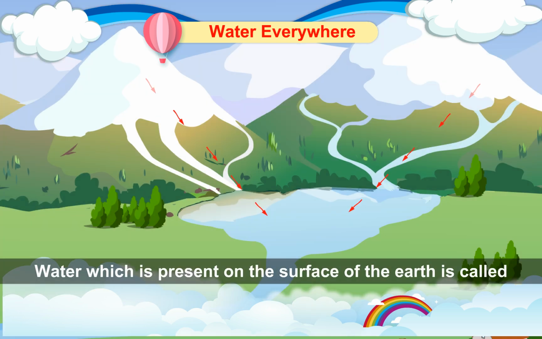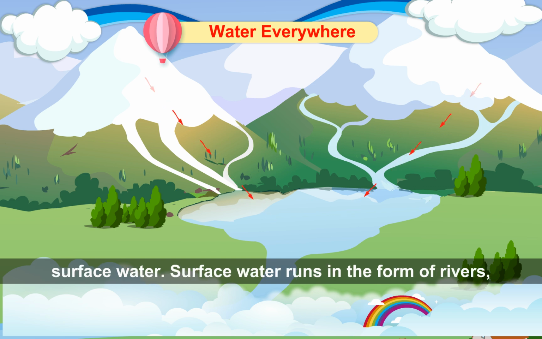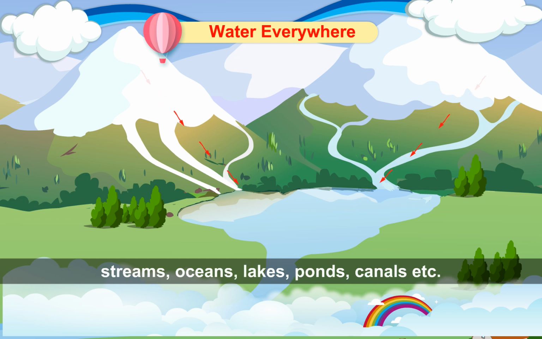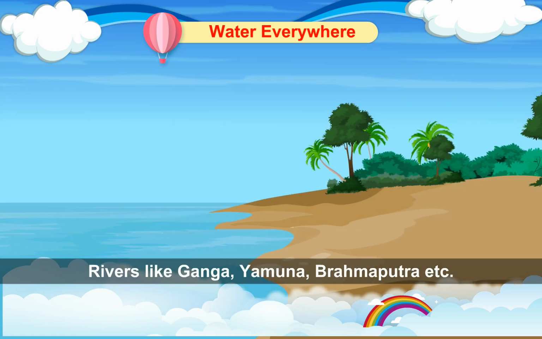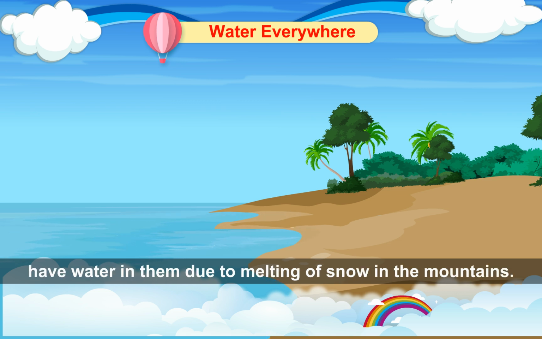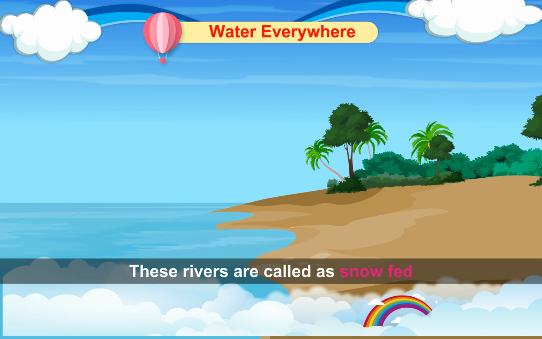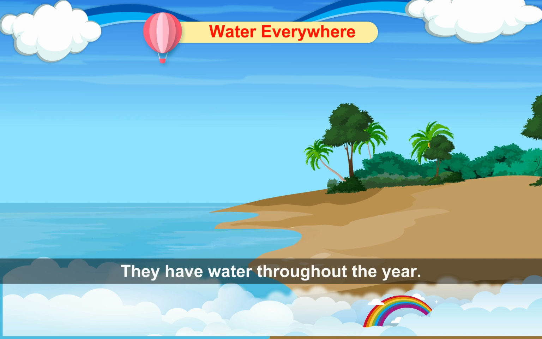Surface water. Water which is present on the surface of the earth is called surface water. Surface water runs in the form of rivers, streams, oceans, lakes, ponds, canals, etc. Rivers. Rivers like Ganga, Yamuna, Brahmaputra, etc. have water in them due to melting of snow in the mountains. These rivers are called snow-fed or perennial rivers. They have water throughout the year.